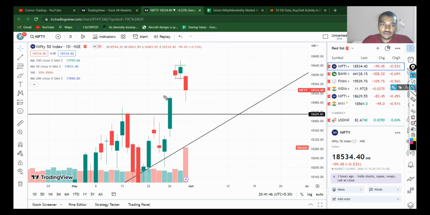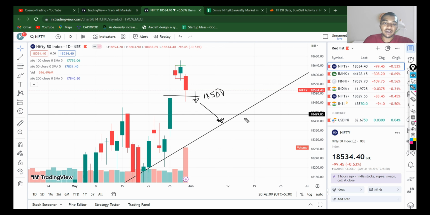The support to look at is 18,500, from where the market has taken a bounce. If tomorrow 18,500 somehow gets broken, then you could consider that the debt ceiling issue has become more serious, and we could try to test the weekly trend line.